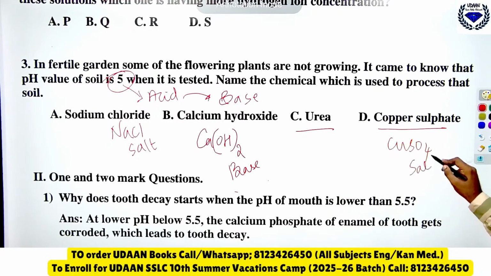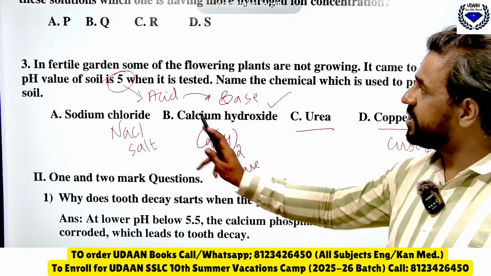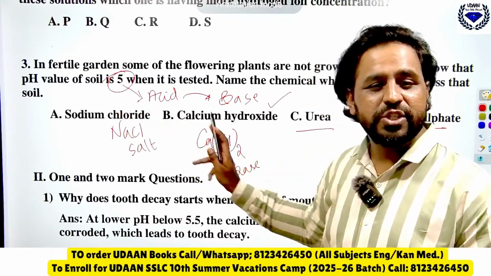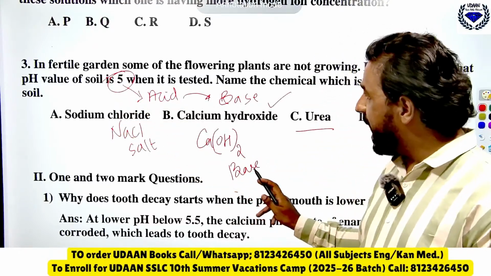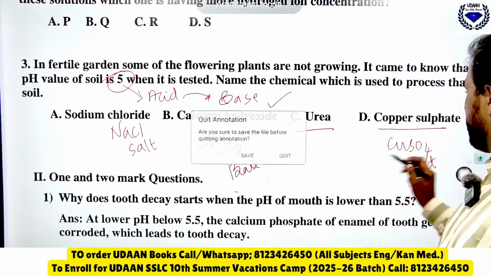Again, this is a salt. The right answer for this is what? Calcium hydroxide, because when it is acid you should add base only. Because 5 is acidic, you should add base here so that you will get neutralization of soil. Now coming to the 1 mark question fast.